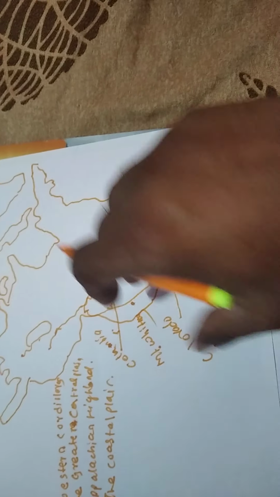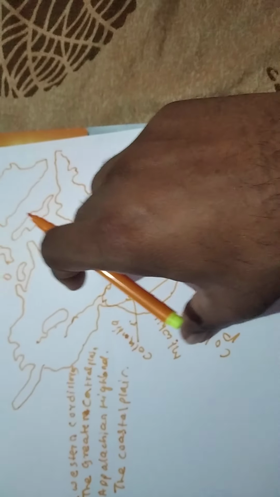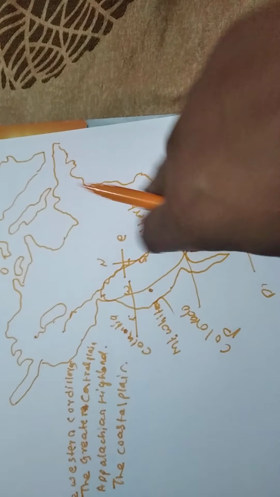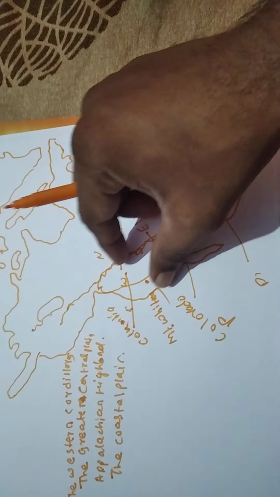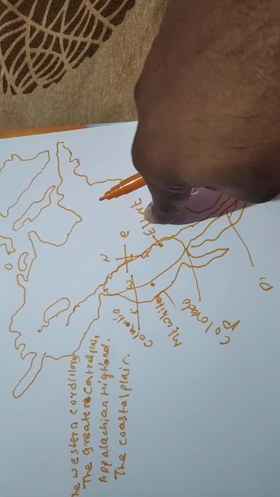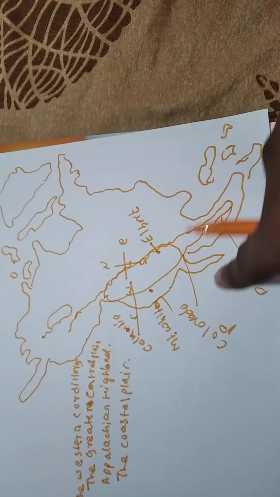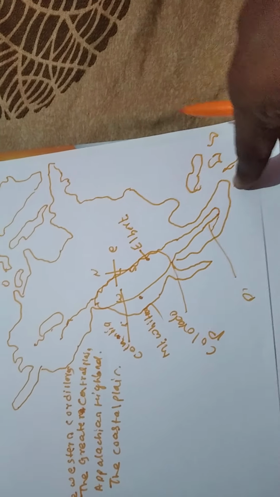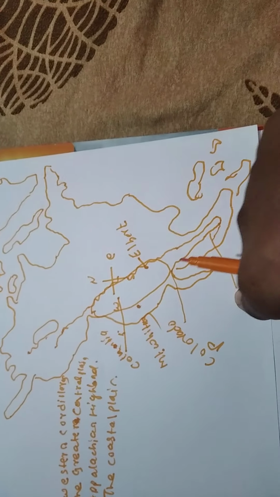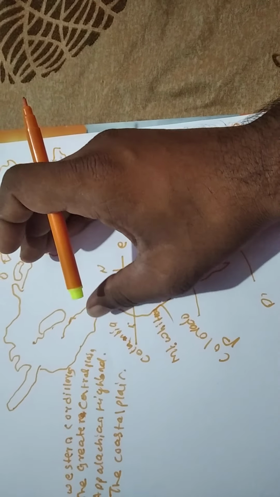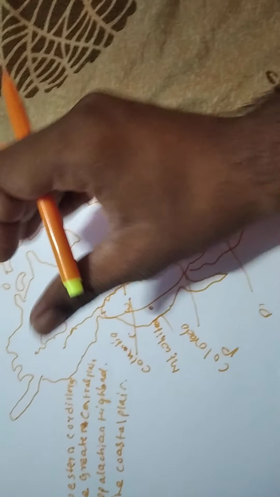So these plateaus and mountains are in the Western Cordilleras. In the examination I will give questions, and your job is to identify the physical division. So Mount Elbert is here, Mount Whitney is here, the Columbia Plateau is here, the Colorado Plateau is here, and the Mexican Plateau is here. After this, the second physical division is the Central Plain.